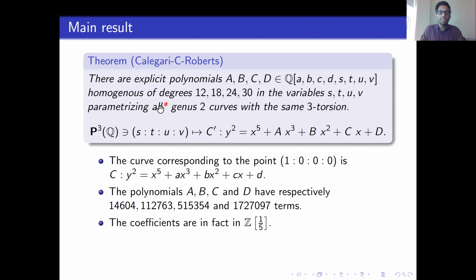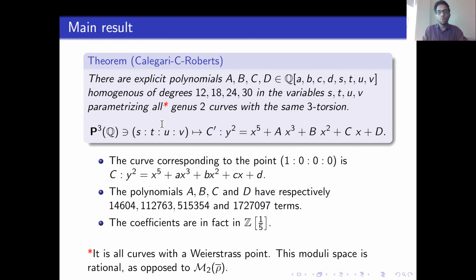Okay, so you may have noticed this asterisk here, and you may also be wondering that I'm only looking at genus 2 curves of the form y squared equals quintic, but that's definitely not all genus 2 curves. A general genus 2 curve is of the form y squared equals sextic. So you're right. What we are doing is we are finding all genus 2 curves with a Weierstrass point. A general genus 2 curve is of the form y squared equals sextic, but a genus 2 curve with a Weierstrass point is of the form y squared equals quintic, which after doing a translation can be written as y squared equals a suppressed quintic.